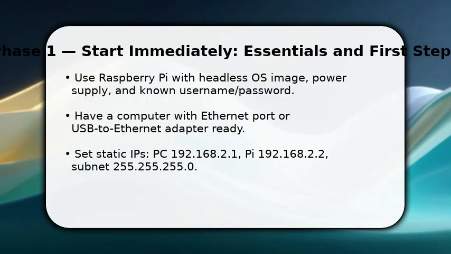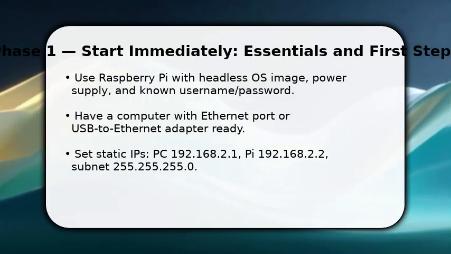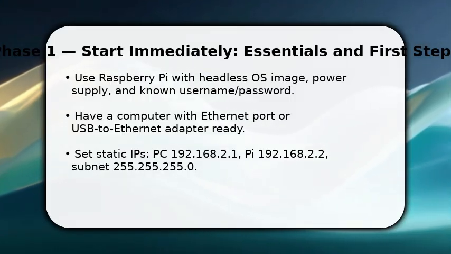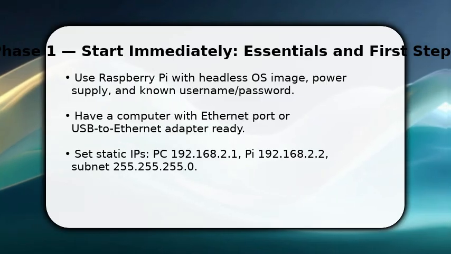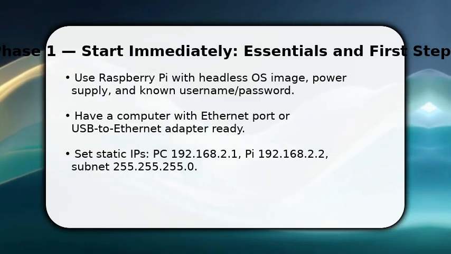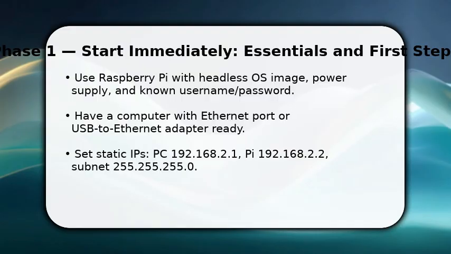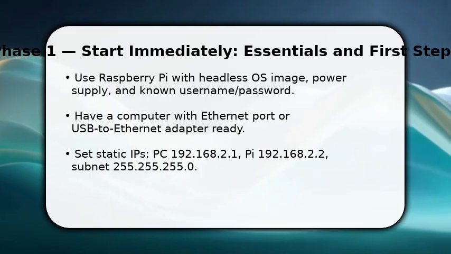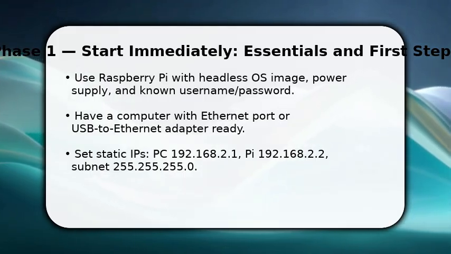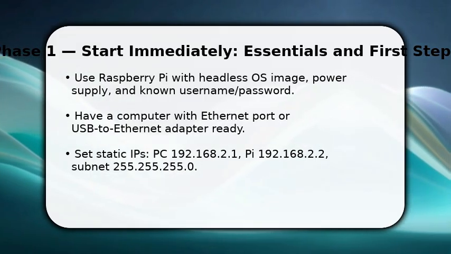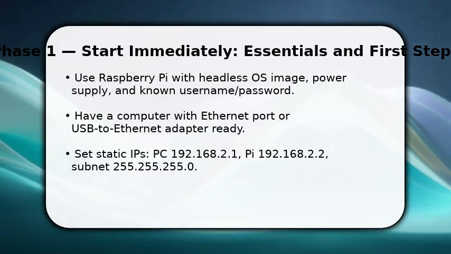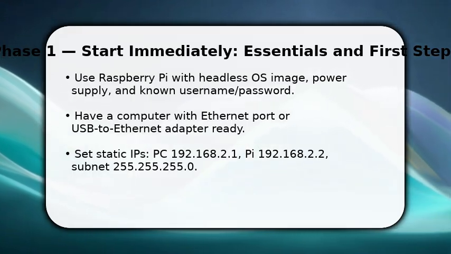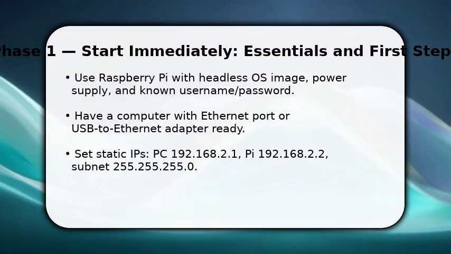You start by powering the Pi and plugging it into your PC with a direct Ethernet cable. Make sure the Pi image is flashed and SSH is enabled. Set a static IP on your computer, 192.168.2.1, so the Pi can be reached. Then assign the Pi 192.168.2.2 in its network config or via the command line. Use a TXT file for some images. This ensures a predictable link.